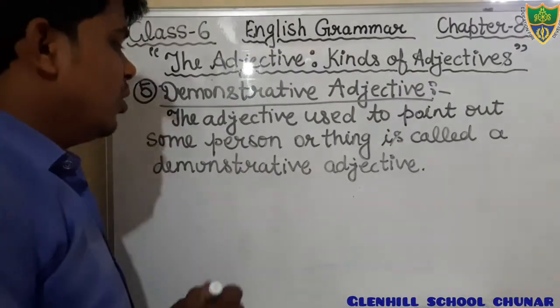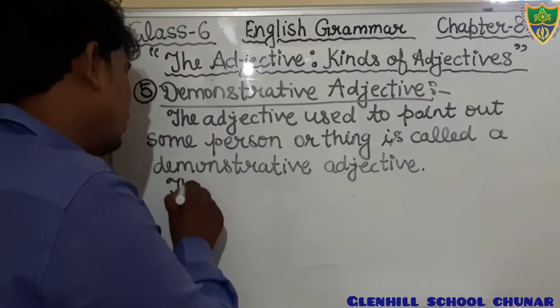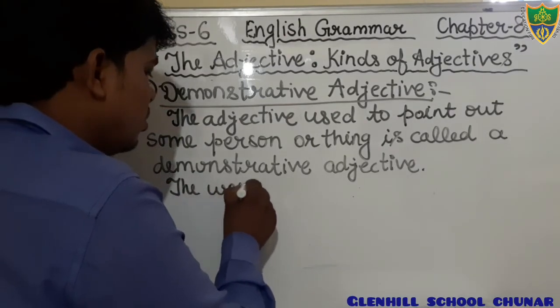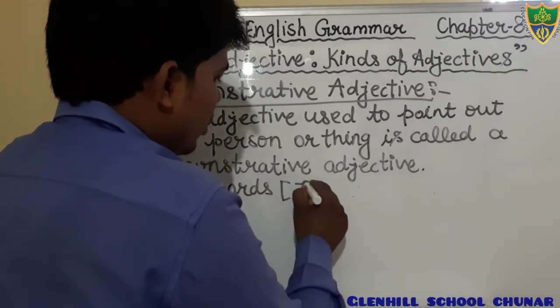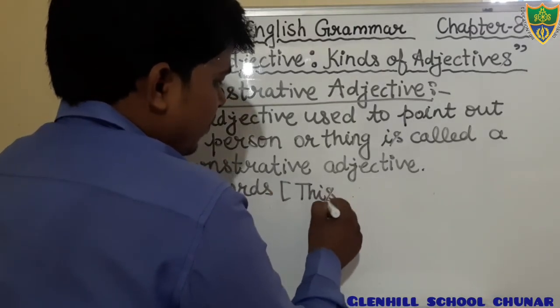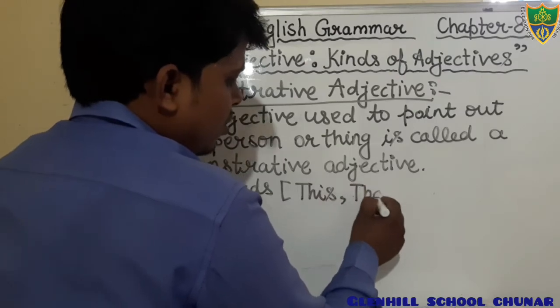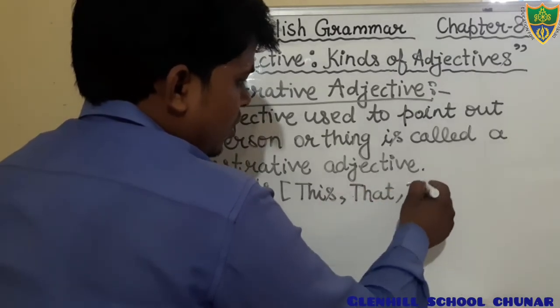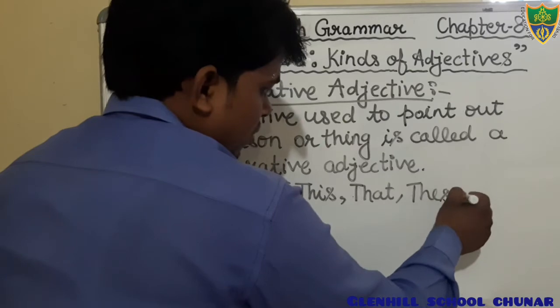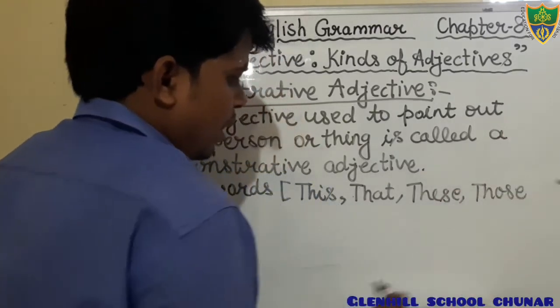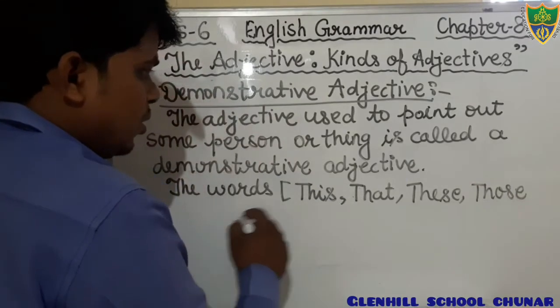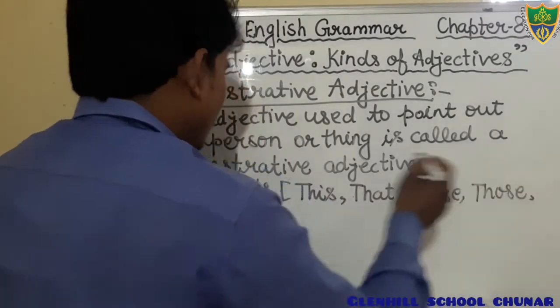Okay, students, just write down the words. In a box you can write this, that, these, those, and such.